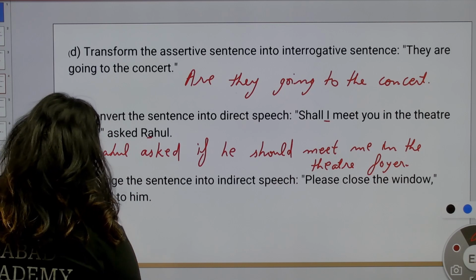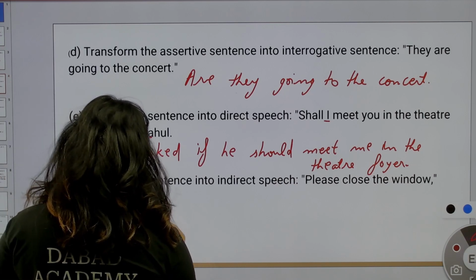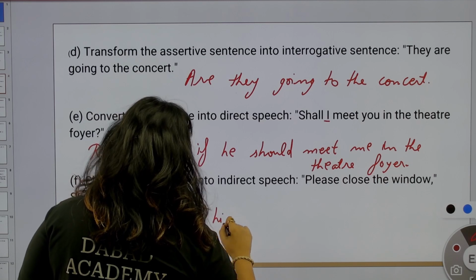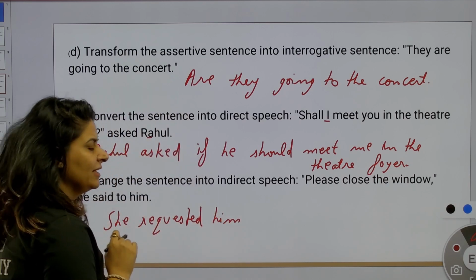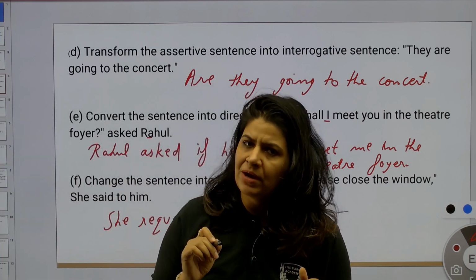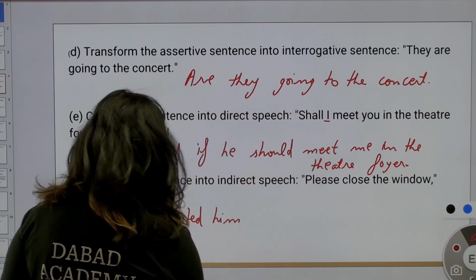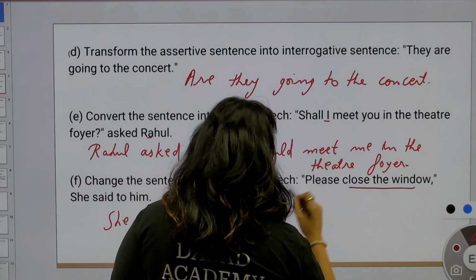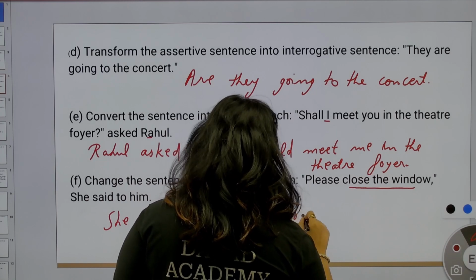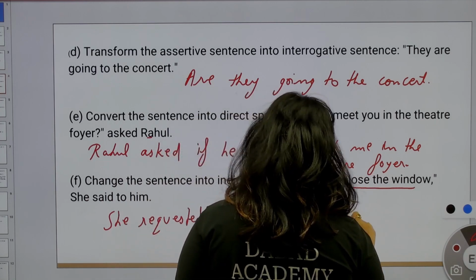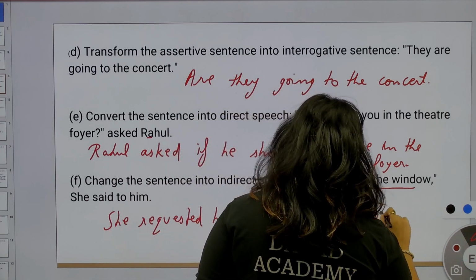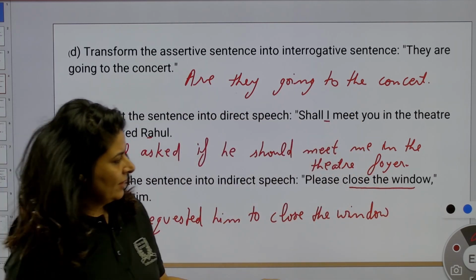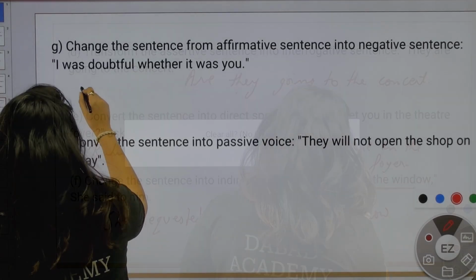So she requested him. And in the case of imperative sentences, when we remove the inverted commas, what do we write? We write down to. She requested him to, and the rest of the sentence as it is: to close the window. All right, got this one? Moving on to the next.